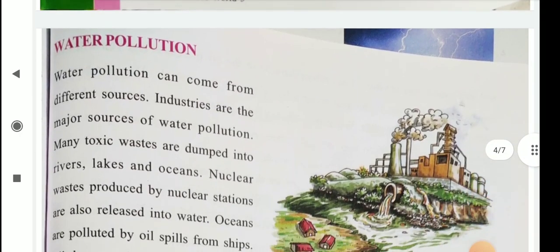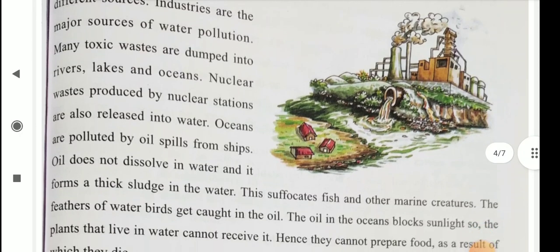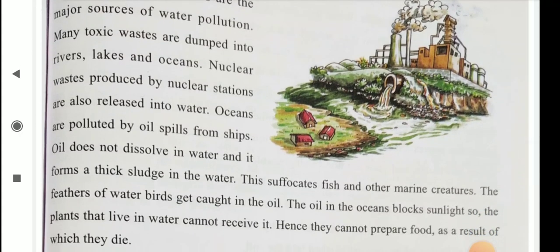Then comes water pollution. Water pollution can come from different sources. Industries are the major sources of water pollution. Many toxic wastes are dumped into rivers, lakes and oceans. Nuclear waste produced by nuclear stations is also released into water. Oceans are polluted by oil spills from ships. Oil does not dissolve in water and it forms a thick sludge in water.